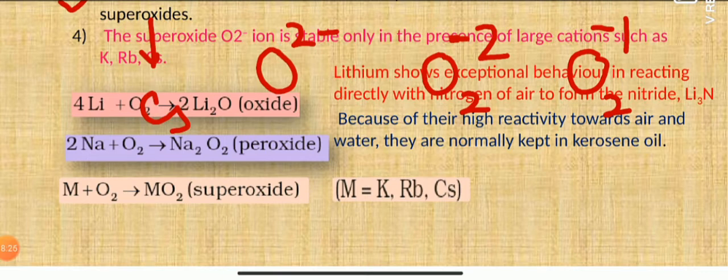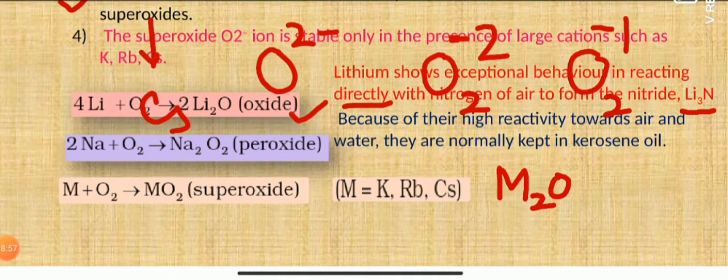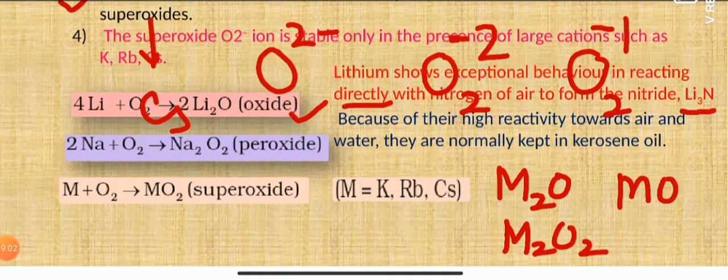Lithium shows one exceptional behavior: it reacts with air, forming not only oxide but also nitride. All of you know that in air, nitrogen is also present in a very large amount. So in spite of the oxide, lithium shows exceptional behavior in comparison to the group members, and it can form nitride as well. Oxides have the general formula M2O, peroxides M2O2, and superoxides MO2.